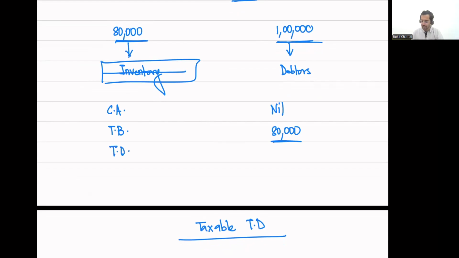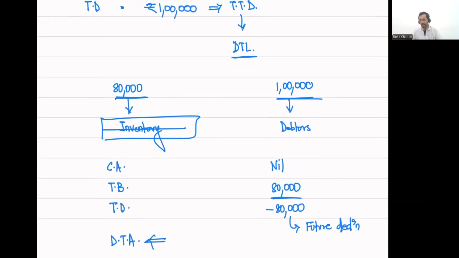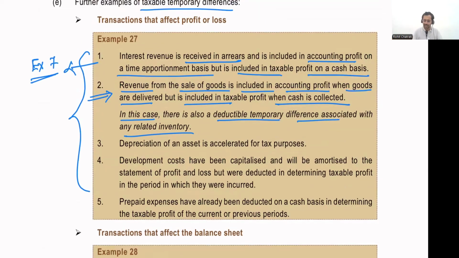Therefore, I am going to have a temporary difference of minus 80,000, which represents the amount of future deduction that I'm going to get. It represents the amount that is going to be deductible in future for tax purposes, on which I am going to recognize a deferred tax asset. So the question mentioned that in addition to having a deferred tax liability as a result of revenue that is going to be taxed when the cash is collected, I will also have a deferred tax asset on inventory. So that is with regards to point number 2.